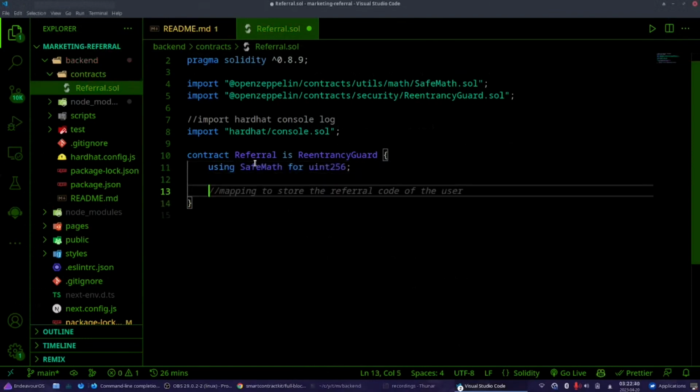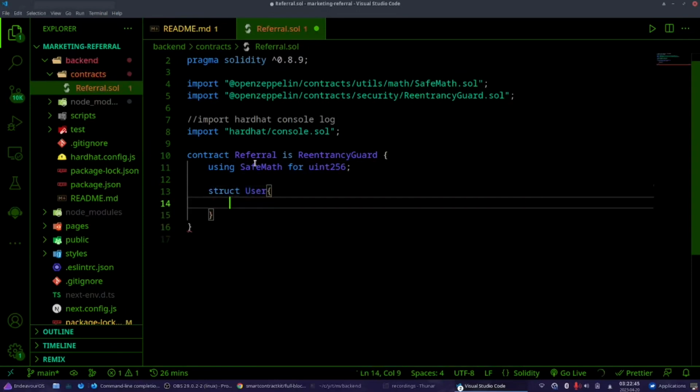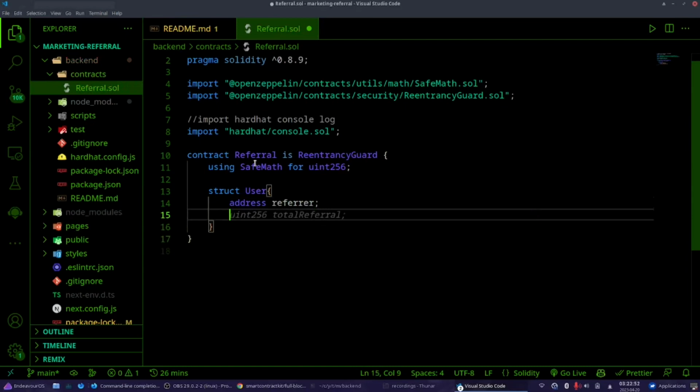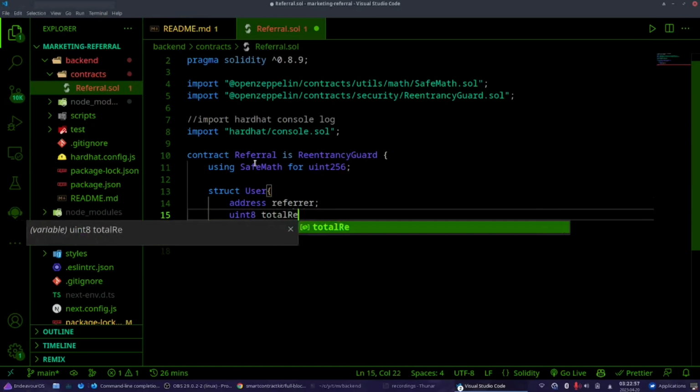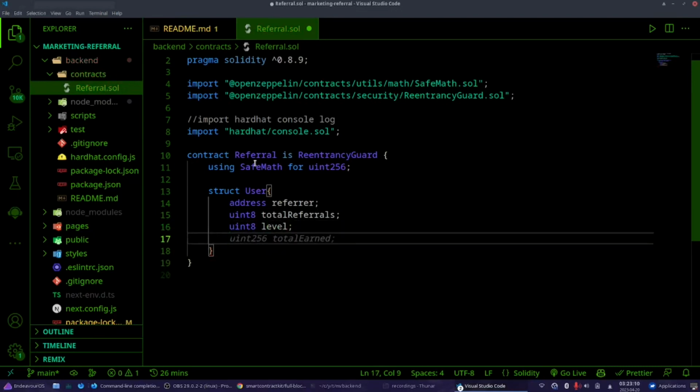Yes. I want to create the user. Struct user. Structs are like objects in JavaScript. So this is the referrer. We are going to say uint8 total referrals. Why uint8? Because we don't need a big number. Uint8, so we will spend less gas. And uint256 earnings, because we don't know how much they will earn.